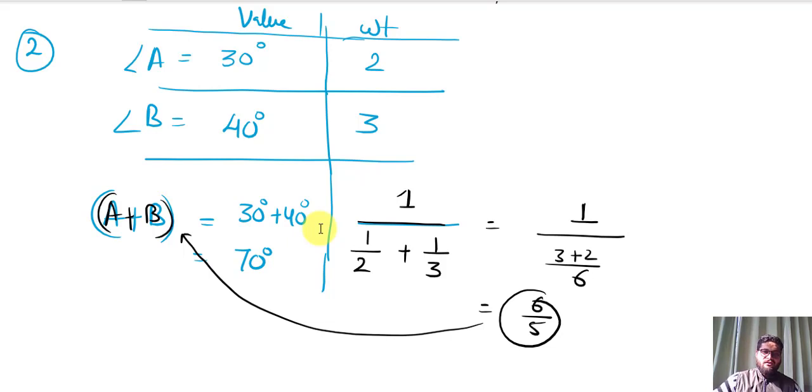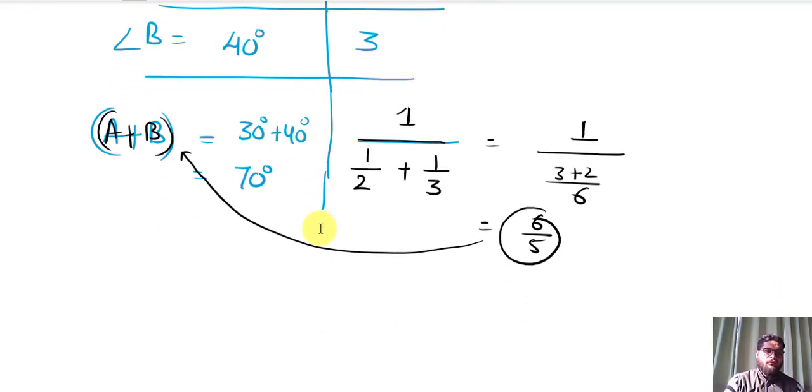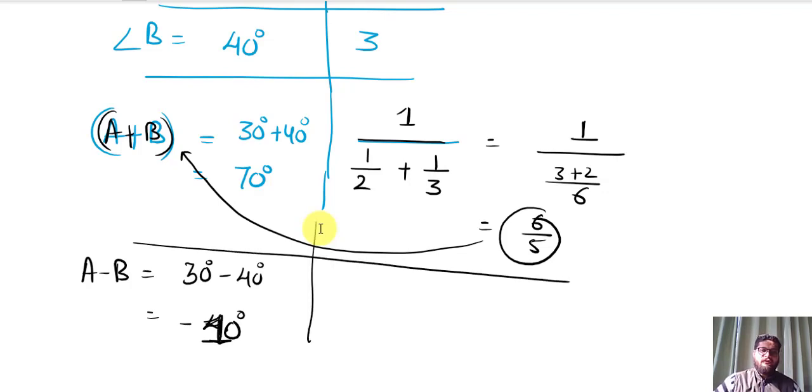In the same fashion, if I apply A minus B, then A minus B will be 30 degree minus 40 degree and it will be minus 10 degree. Okay, this will be the minus 10 degree. So in the same fashion, if I want the weight of A minus B equation, I will take simply 1 divided by 1 upon 2 plus 1 by 3.